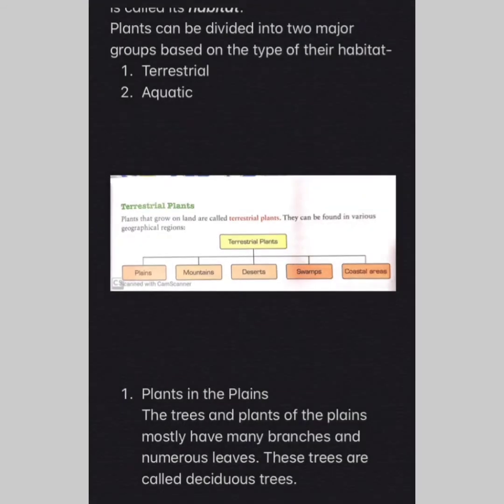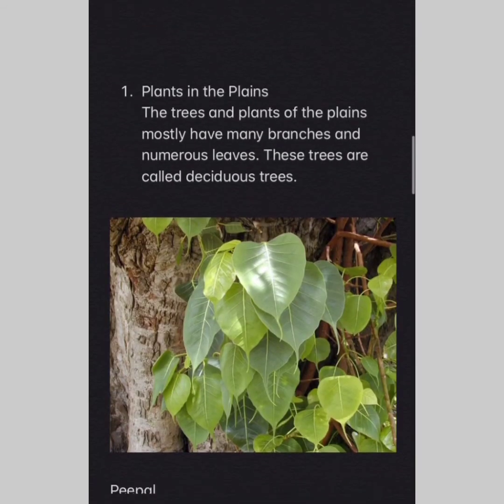The terrestrial plants are further divided into plants in plains, mountains, desert, swamps or coastal areas. In today's class we are going to learn about terrestrial plants in plains and terrestrial plants in mountains.